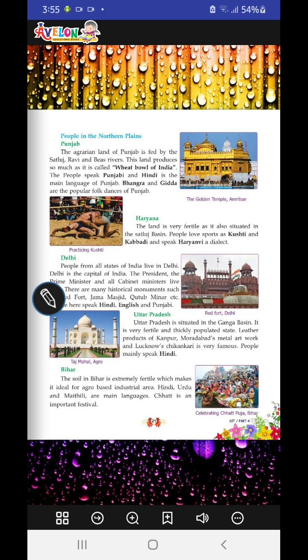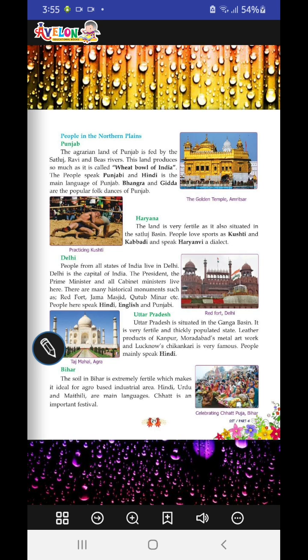Now, Delhi. People from all states of India live in Delhi. Delhi is the capital of India. The president, the prime minister, and all the cabinet ministers live here. There are historical monuments such as Red Fort, Jama Masjid, Qutub Minar, etc. People speak Hindi, English, and Punjabi here.